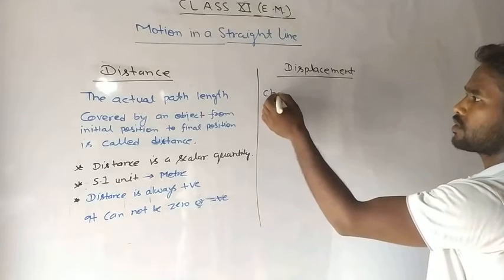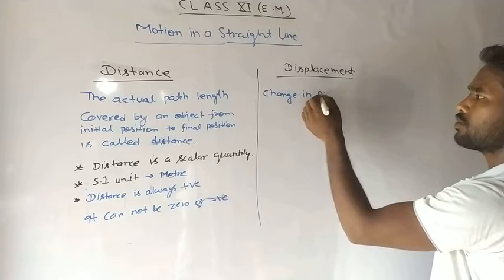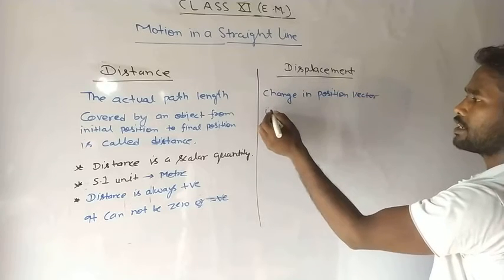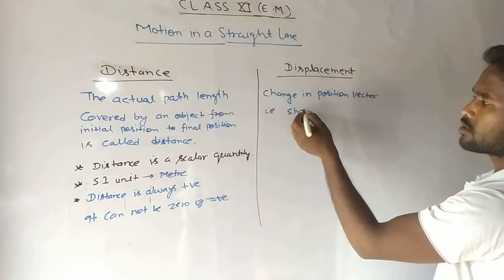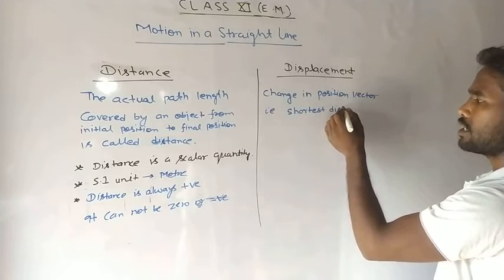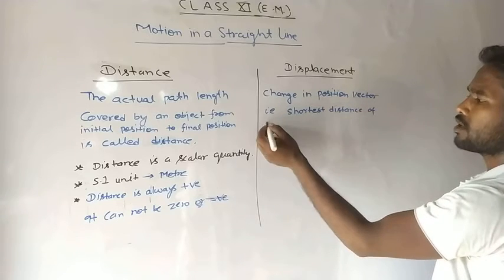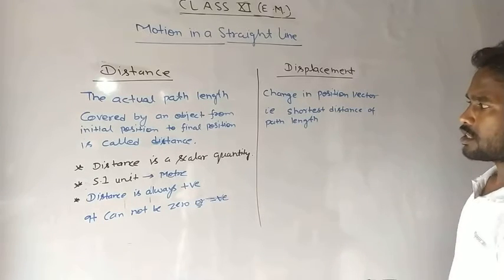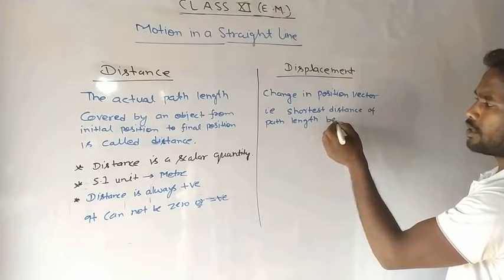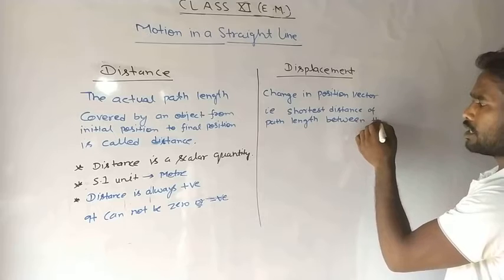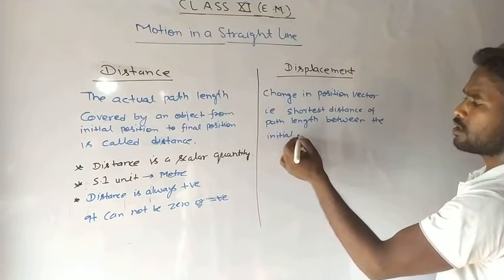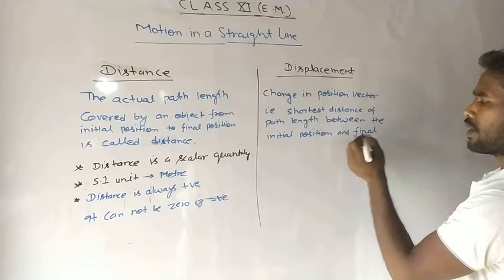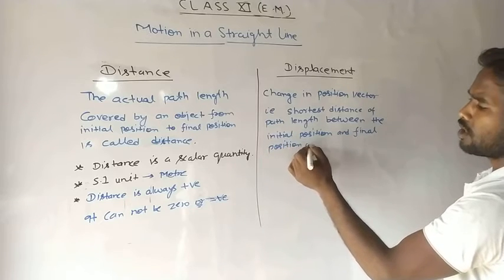Change in position vector, that is shortest distance of path length between the initial position and final position of the object.